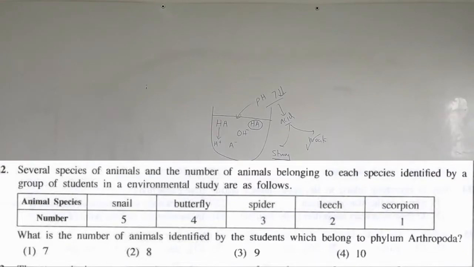In this case they have asked what is the number of animals identified in phylum Arthropoda. Phylum Arthropoda includes butterfly as well as spider and scorpion. 4 butterflies plus 3 spiders plus 1 scorpion, altogether the value is 4 plus 3 plus 1, that's going to be 8. So that is the answer for the 22nd one.